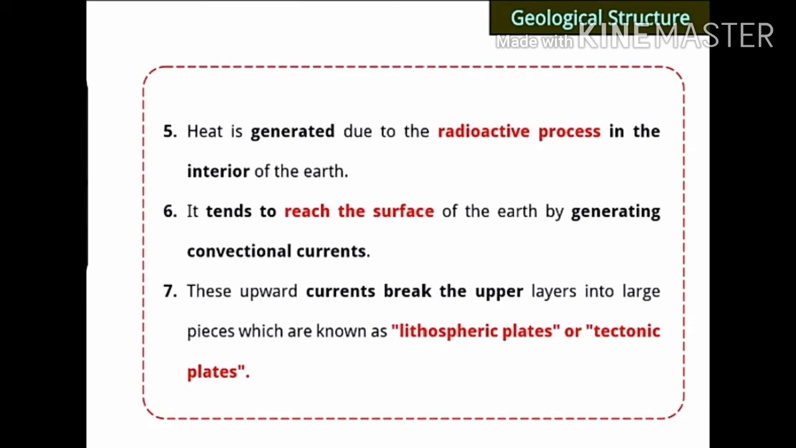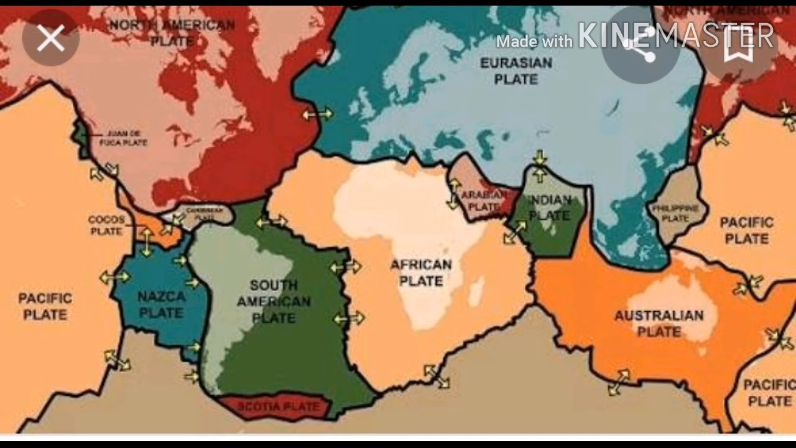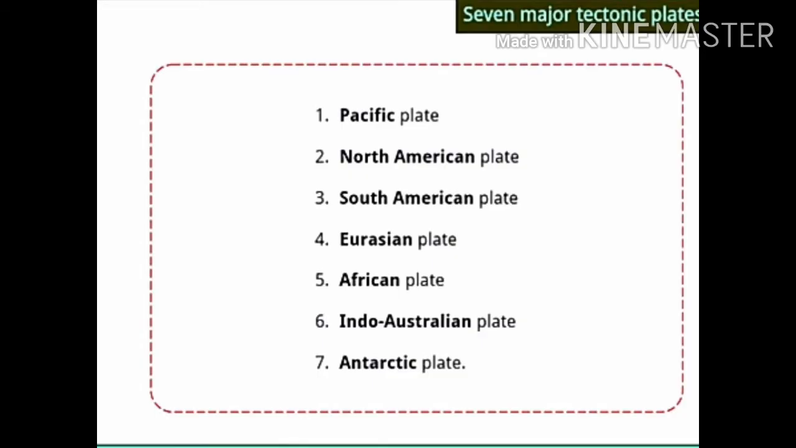Now this convectional current has broken the earth into pieces. How many major pieces were there? 7 major tectonic plates. Our earth broke into 7 parts. Which are those? Pacific plate, North American plate, South American plate, Eurasian plate. Eurasian means when Europe and Asia, these two plates came together, it became the Eurasian plate. African plate, Indo-Australian plate and Antarctic plate.